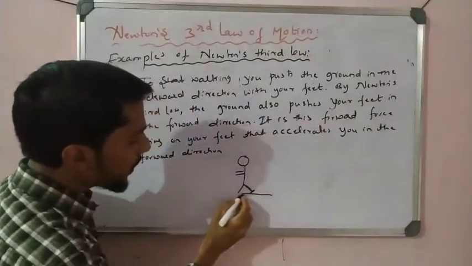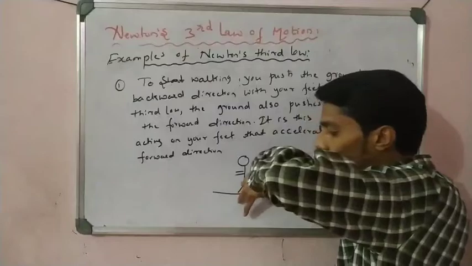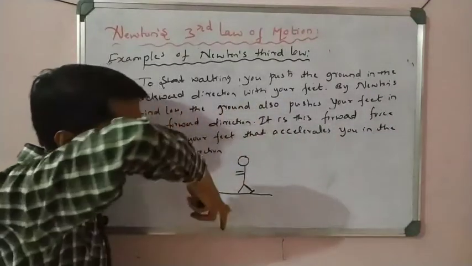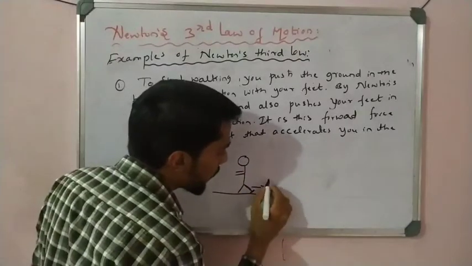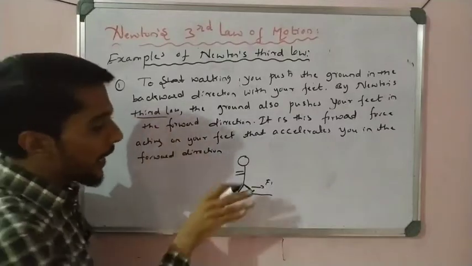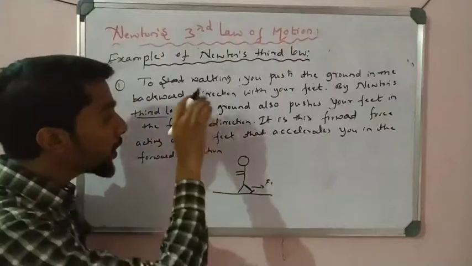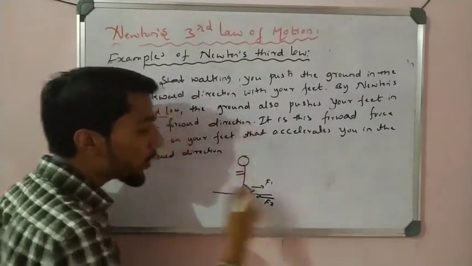When you walk like that, you push the ground in the backward direction with the force F1. Newton's third law says that if you push the ground with F1 force in the backward direction, then the earth or ground also pushes your feet in the forward direction.